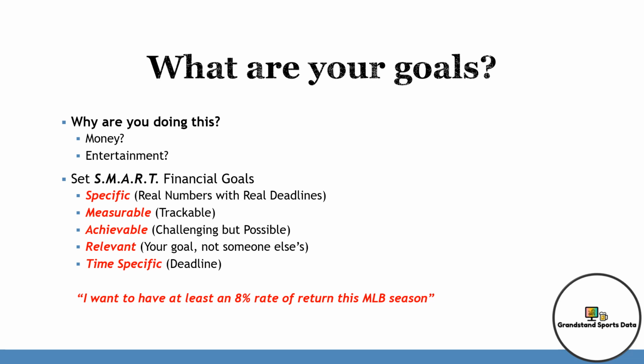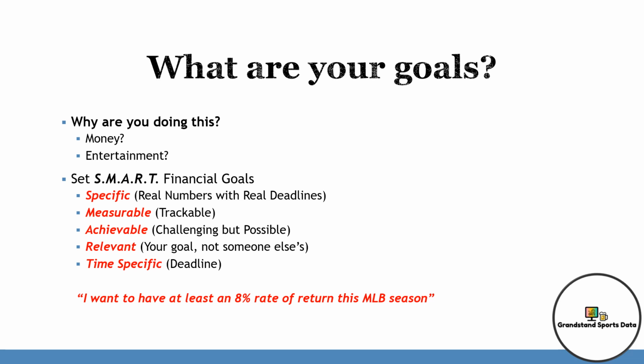A good goal would be, I want to have at least an 8% rate of return this MLB season. Because it's specific, there's a real number attached with a real deadline. It's measurable, because all you have to do is keep track of your rate of return over the season. It's achievable, even though it's extremely difficult. It's also relevant because it's your goal and it's not a tout trying to sell a $1 million system on an overnight play. And it's also time specific because it's a season-long event.